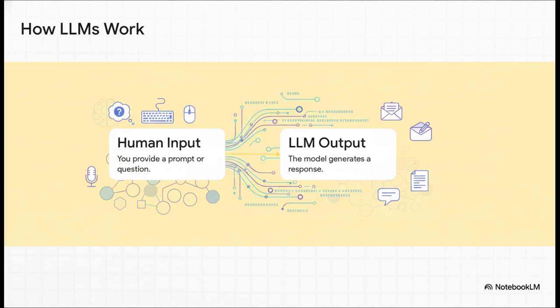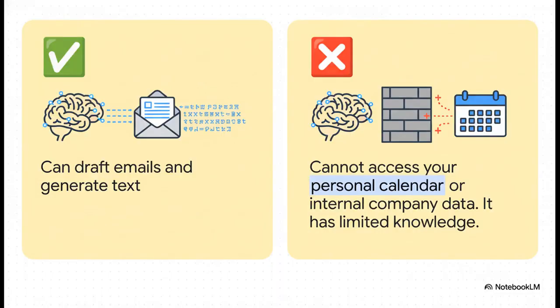Super simple, right? But, and this is a big but, this simplicity comes with some major limitations. And this is where we see the boundaries really clearly. A basic LLM can't get to your personal stuff. It can't access your private company data. So if you ask ChatGPT, hey, what's my next meeting? It has no clue. It can't see your calendar. It's also totally passive. It just sits there, waiting for your prompt, and then it responds. Remember those two things. It has no access to your stuff, and it's passive. That's important as we level up.